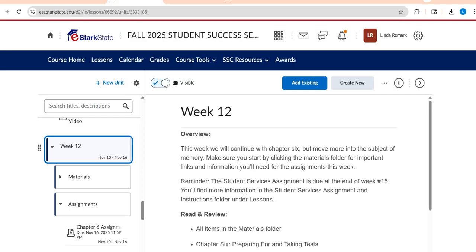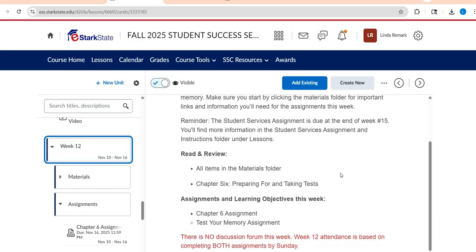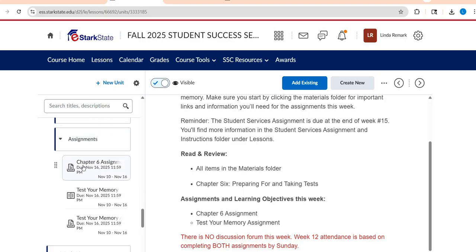So as a quick overview, you have 2 assignments this week, a chapter 6 assignment and a test your memory assignment. There's no discussion forum, so your week attendance is based on completing both assignments by Sunday. So let's say you complete one but not the other, you get 50% attendance. So please make sure you complete both for your weekly attendance. So let's jump in and take a look.